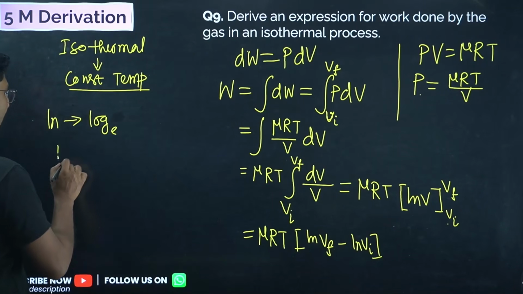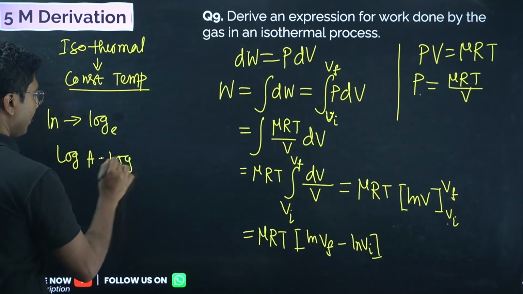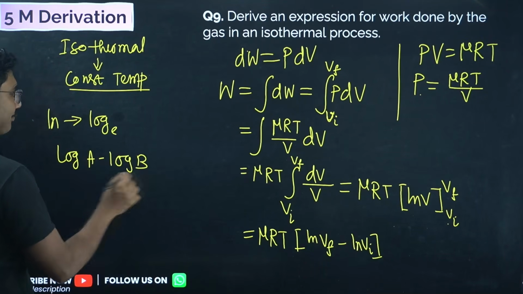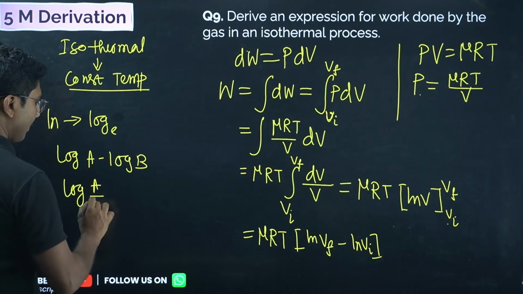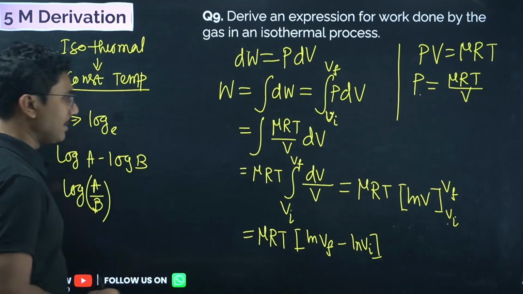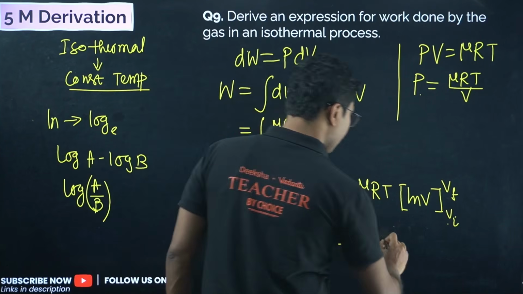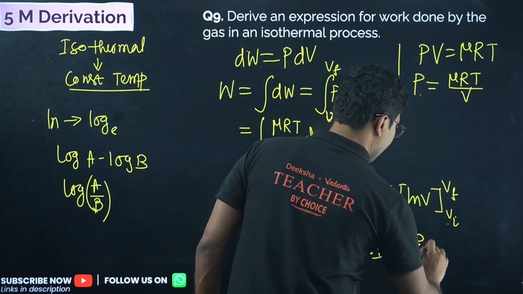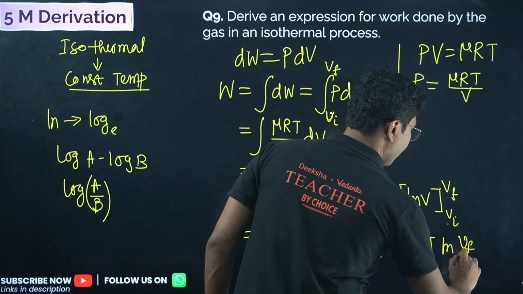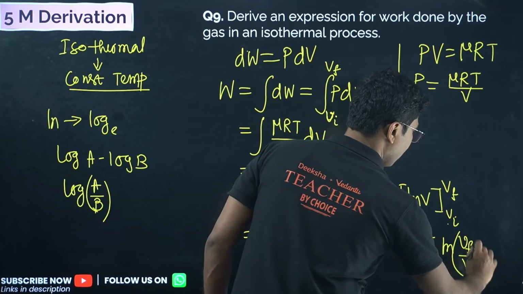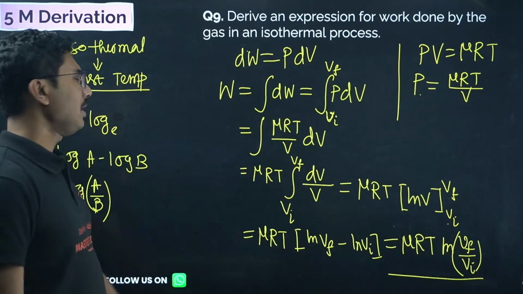Now what we know is that log A minus log B, to some base, can be written as log A by B. So from here we can say that this equals mu RT ln Vf by Vi. This is the work done in an isothermal process.